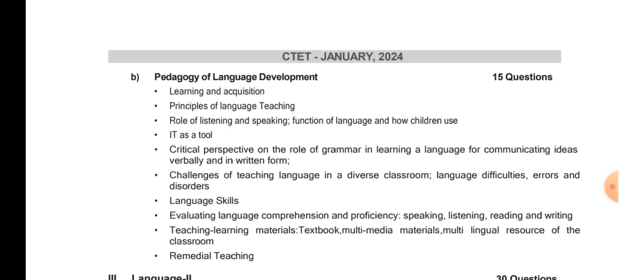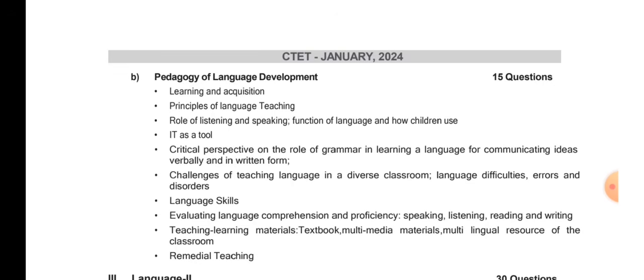All right, language skills I already told you. LRSW. Then evaluating LRSW. What do you mean by LRSW? L means listening, S means speaking, R means reading, W means writing. Remember this. Evaluating language comprehension and proficiency: speaking, listening, reading, writing. See, it came right.